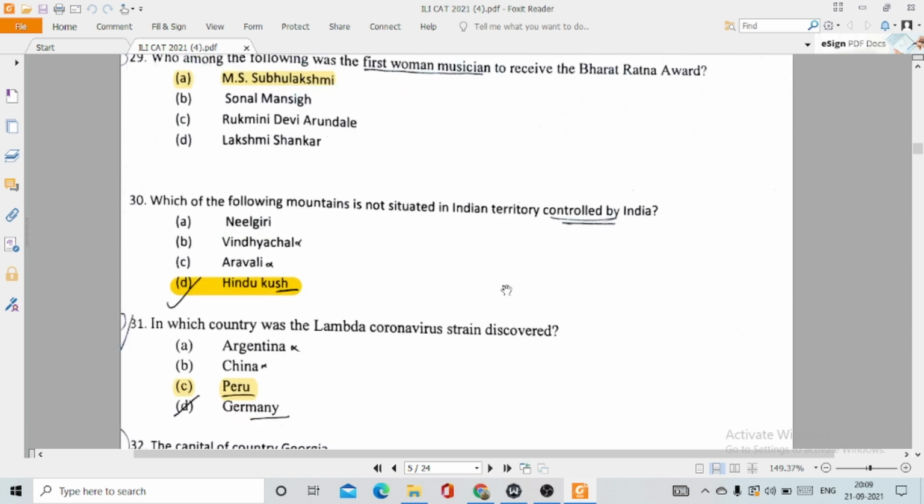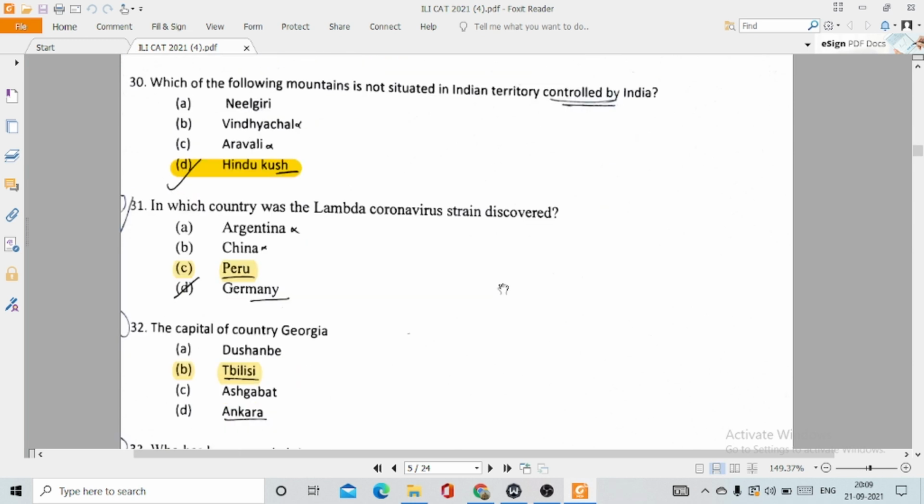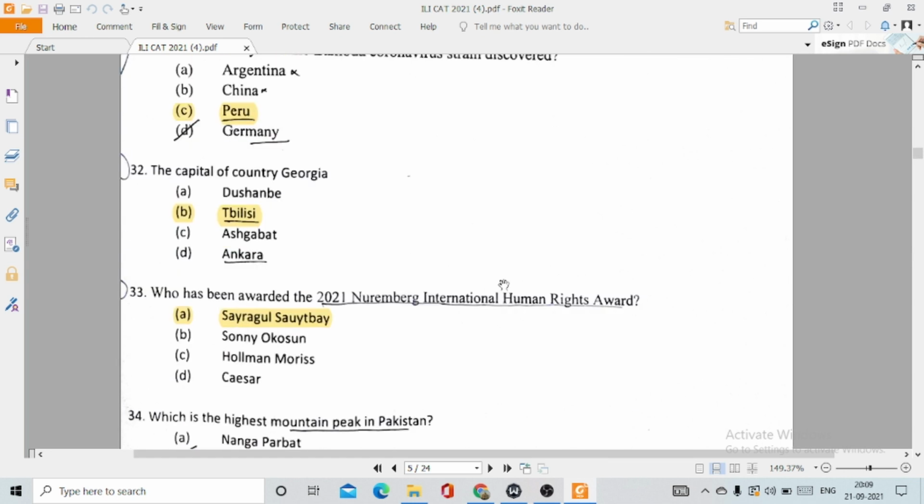30. Which of the following mountains is not situated in Indian territory controlled by India? This is option number D, Hindu Kush, because Hindu Kush is actually situated between Afghanistan and Pakistan. 31. In which country was the Lambda coronavirus strain discovered? This is option number C, Peru. 32. The capital of country Georgia, it is actually Tbilisi.